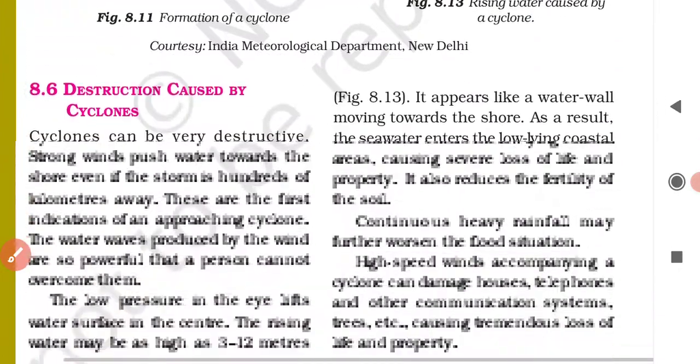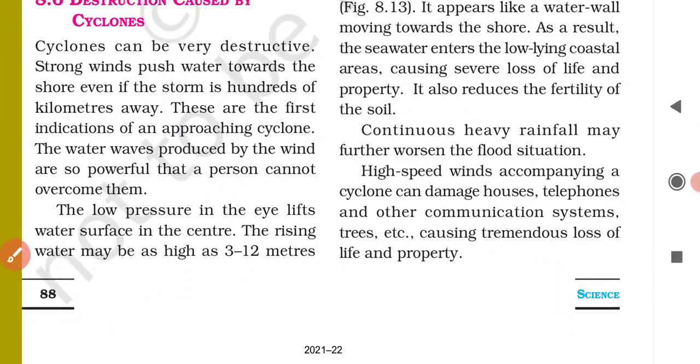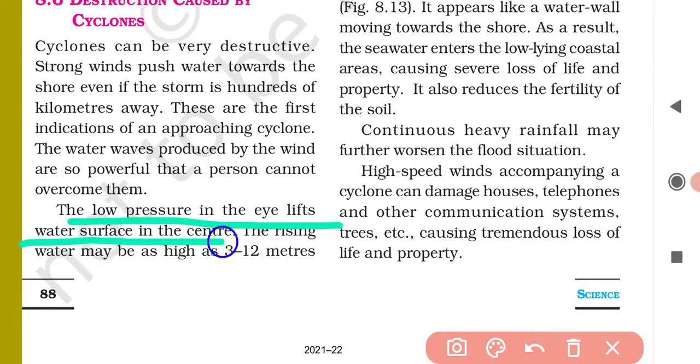So the extremely low pressure in the eye of the cyclone can lift the water surface of the sea upwards to a height of about 3 to 12 meters. The rising water may be as high as 3 to 12 meters.